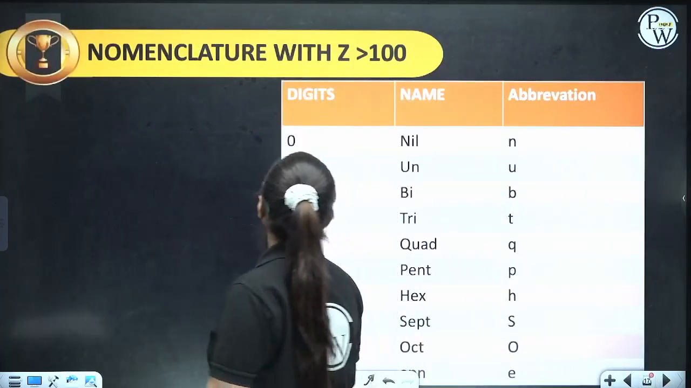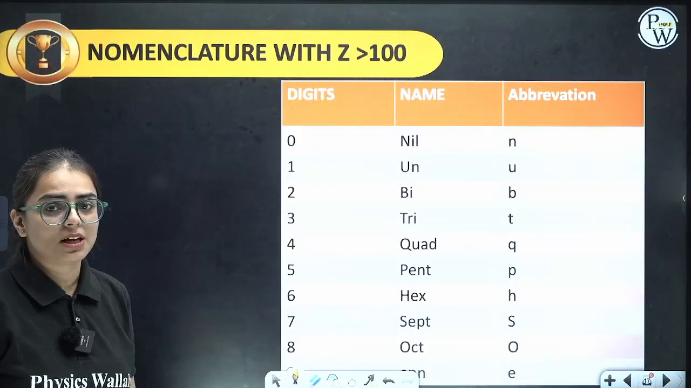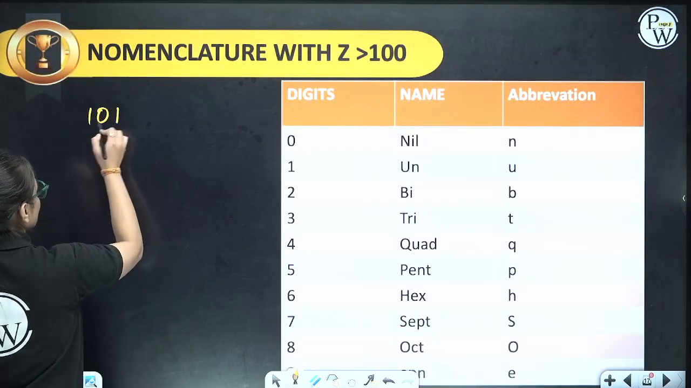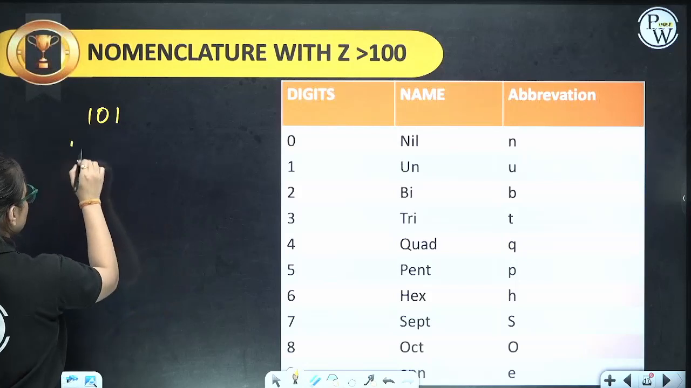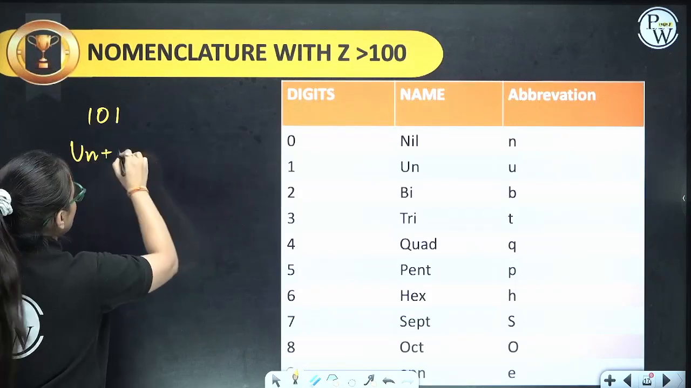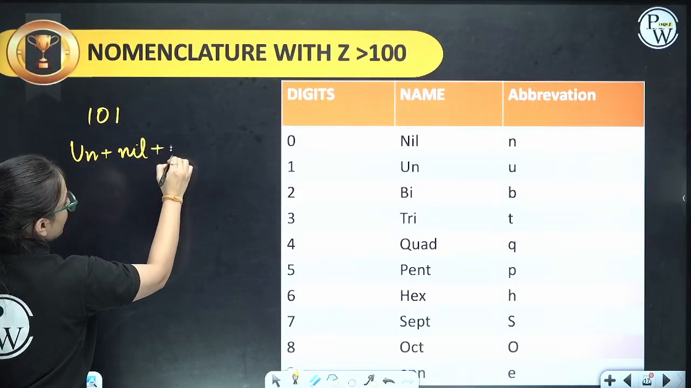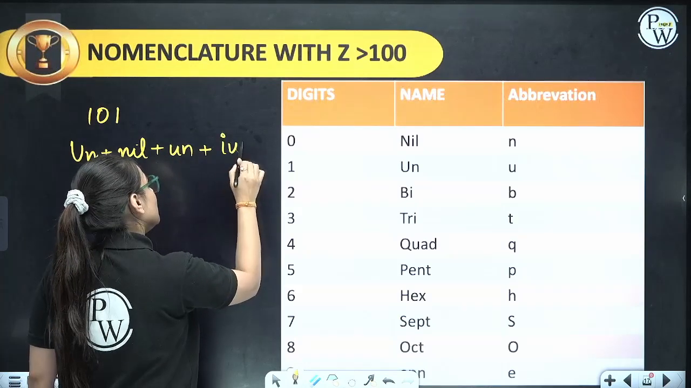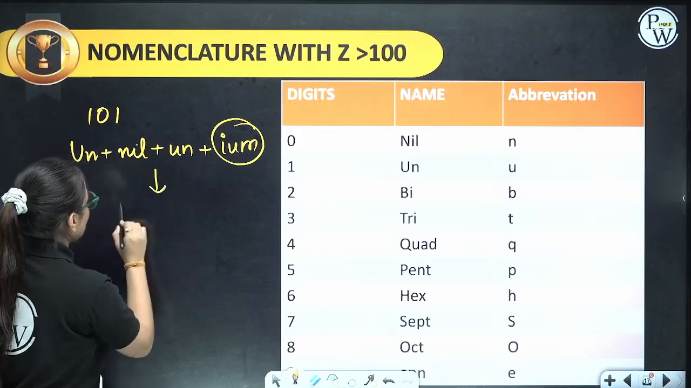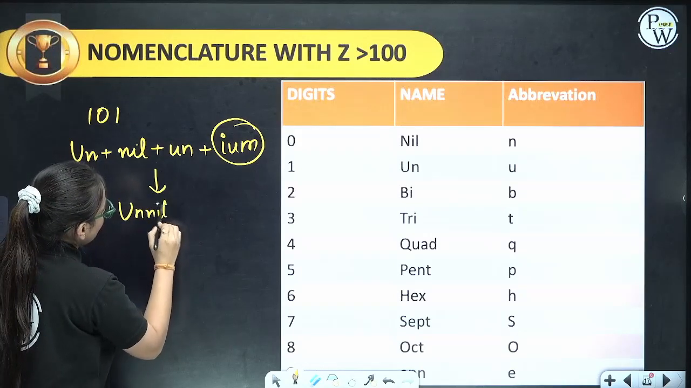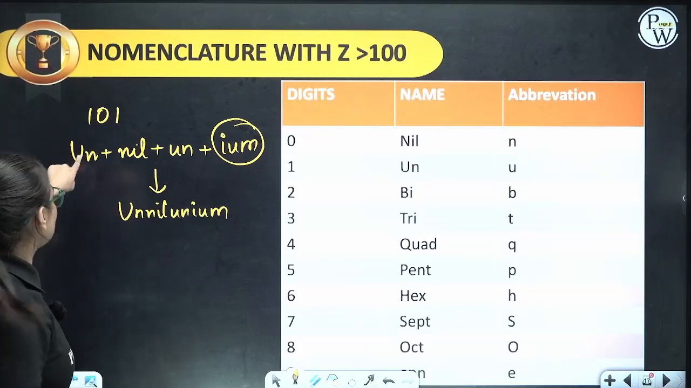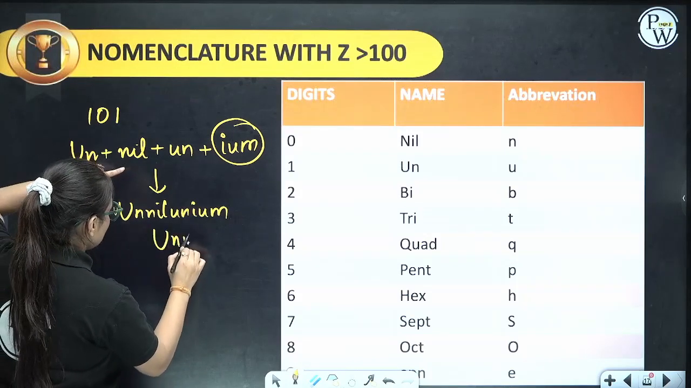Now students, comes the nomenclature for elements with atomic number more than 100. How do you do it? For example, you have been given 101. For 1, you use un. For 0, you use nil. For 1, again un. And at last, very, very important, you have to add ium in all. What name will you obtain? Un, nil, un, ium. How do you represent it? With the initial letters: U, N, U.